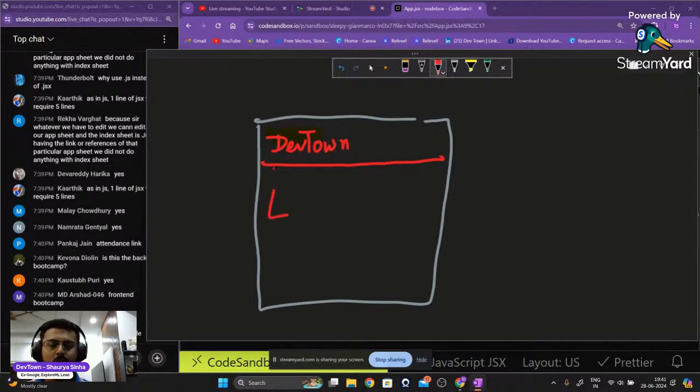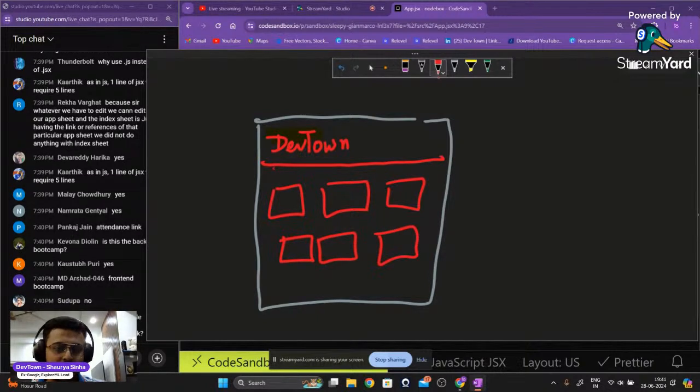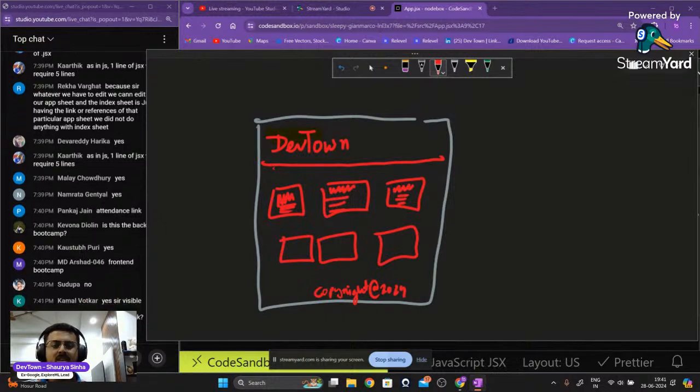Then you're going to have notes all over your particular website itself. Now these notes are going to contain two aspects to it. It will have a big heading and some small text below it. All the notes will be like that. And then there will be a footer. Inside of the footer we are not doing anything, we are just going to write copyright 2024. Okay, so this is a very simple website that we are going to build.